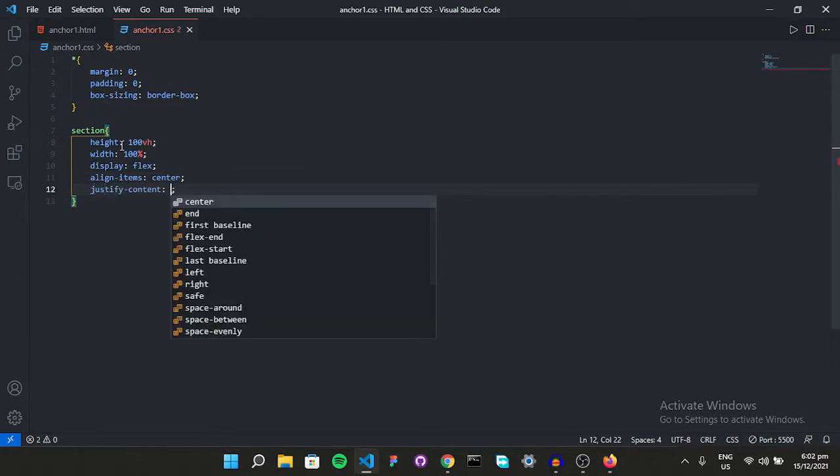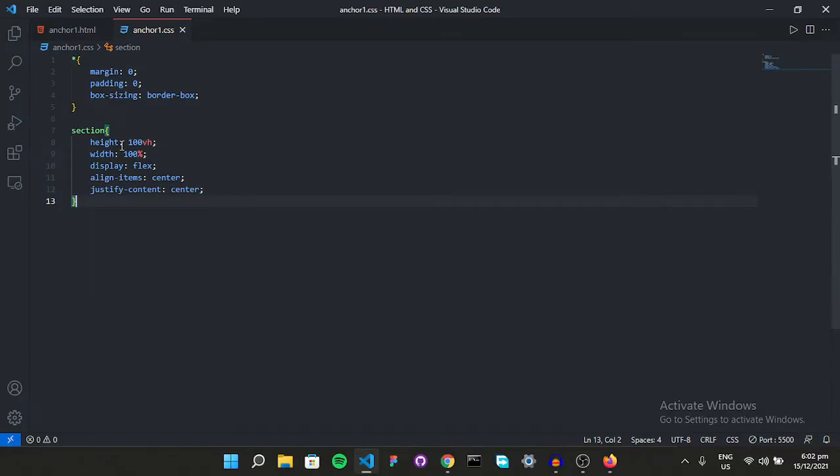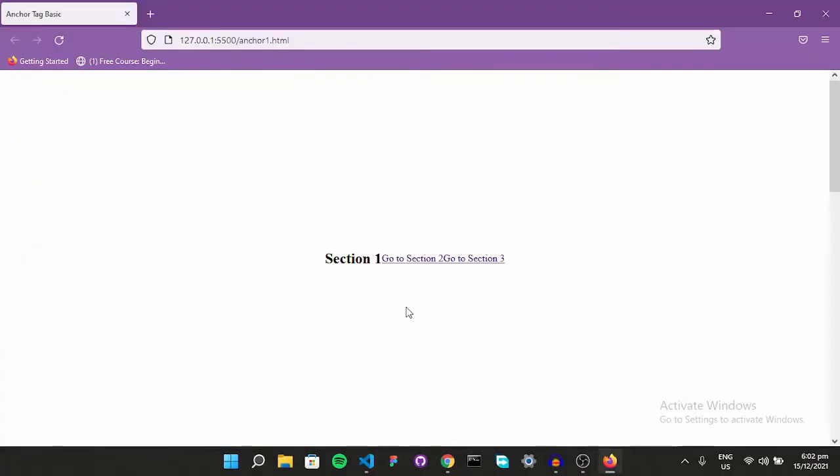Great. So justify content center, what this is going to do is center everything that I just did and give it a nice height of 100vh, right? Right now you can't see it because I didn't give them any background colors, so let's give it some background.